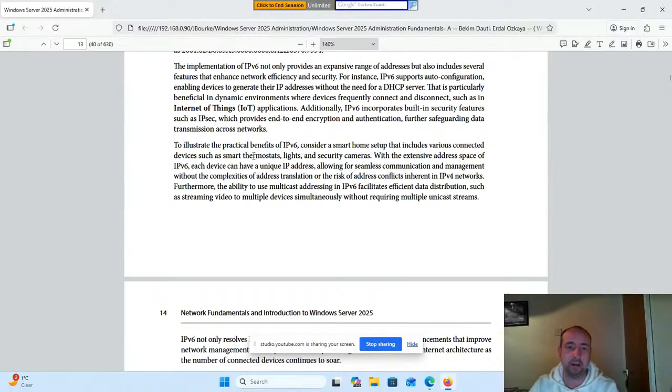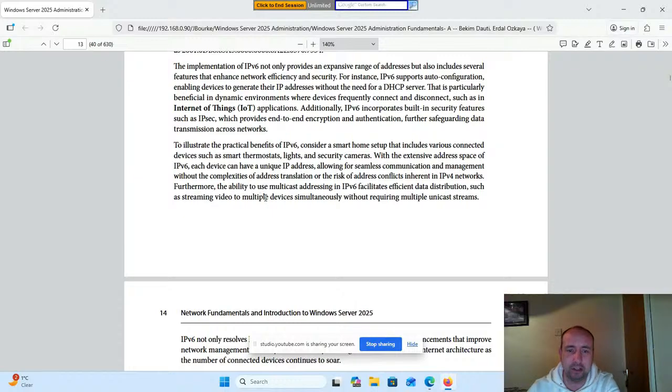To illustrate the practical benefits of IPv6, consider a smart home setup that includes various connected devices such as smart thermostats, lights, and security cameras. With the extensive address space of IPv6, each device can have a unique IP address, allowing for seamless communication and management without the complexities of address translation or the risk of address conflicts inherent in IPv4 networks.